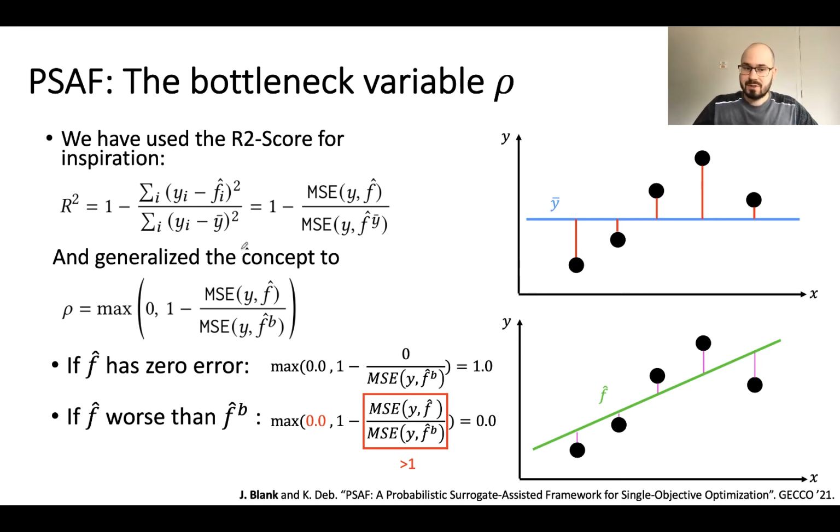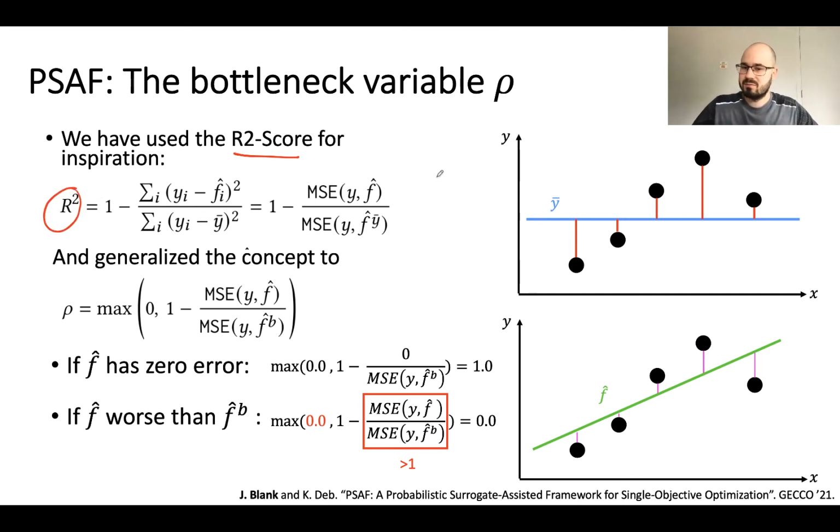The concept is based on the R2 score, because our intuition is that if the surrogate is better, we want to have a higher rho, and if it's worse, we want to have a lower rho. So we are using the accuracy of the surrogate to define rho. The R2 score is based on having two predictors.